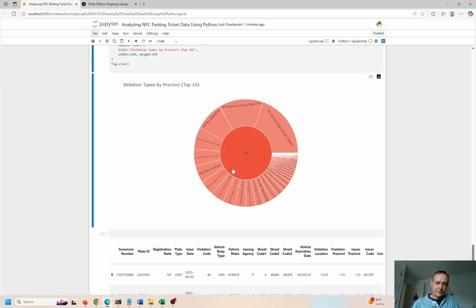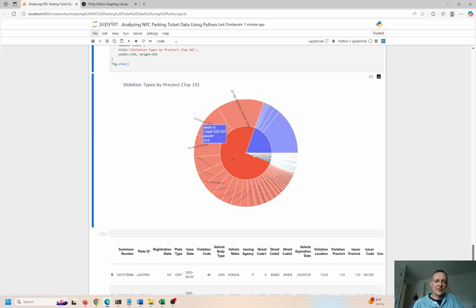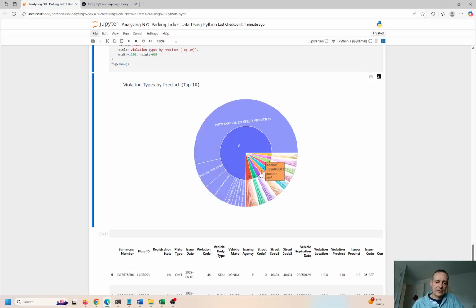So here's the red. This is failure to display meter records. Okay, so I think it's when you pay the meter and you put it in your windshield. This is no standing. This is no parking. It's hard to read this stuff. No parking, street cleaning. Oh, okay, street cleaning. Okay. So you can go back here and you can expand all of these subplots.